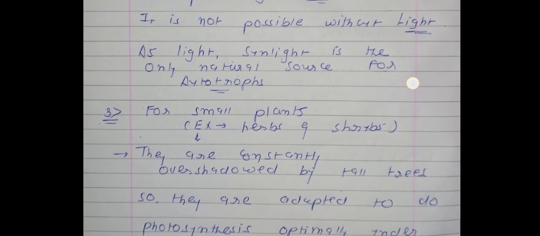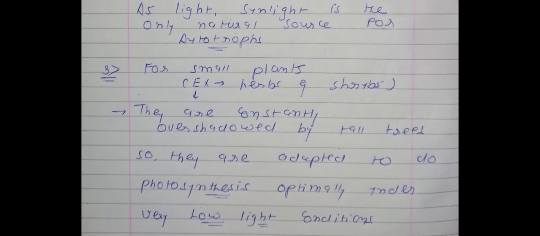Now see point number 3. We are talking about small plants, not big trees. Small plants like herbs and shrubs are constantly overshadowed by tall trees.